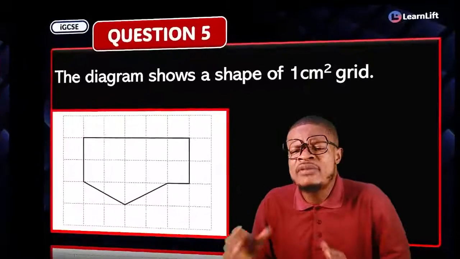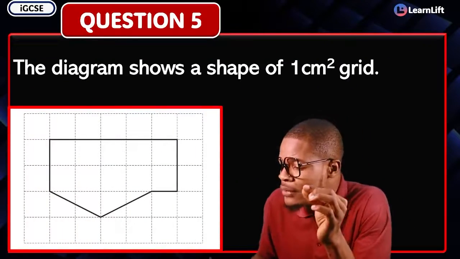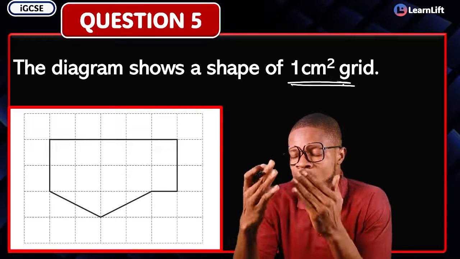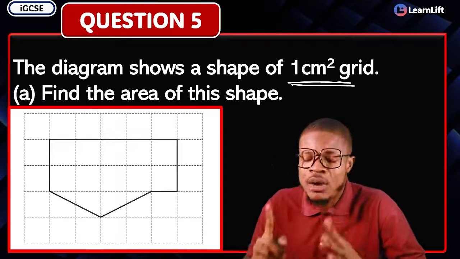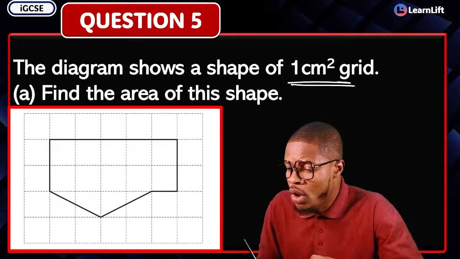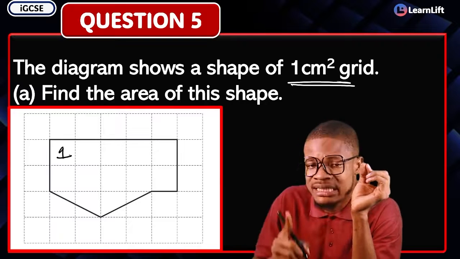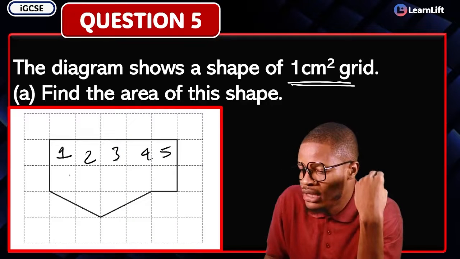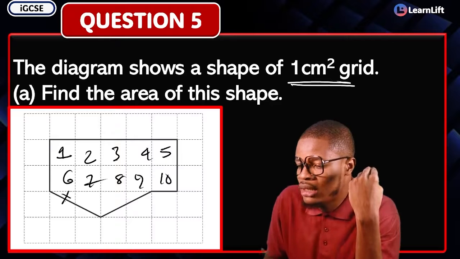In question 5, we're given this beautiful question. The diagram shows a shape on a 1 cm square grid. The question says, find the area of the shape. Now, how do we get the area of this shape? It is very simple. Focus on the squares that are touching the edges of the grid. This one here is perfect, so I'm going to take this. That's 1. Here is 2. Then 3, 4, 5, 6, 7, 8, 9. Here is 10, right?